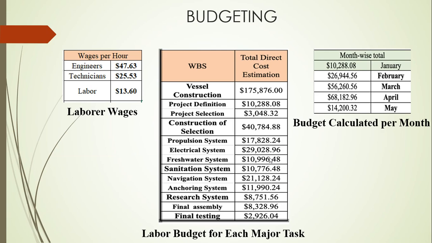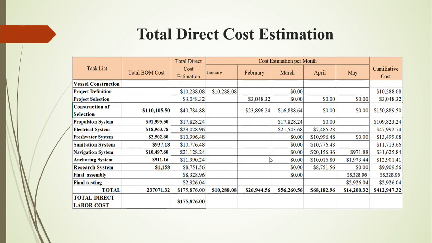From the Gantt chart we need to know the amount of wages we need to give in a particular month, because from January we need a very small wage amount, but in March and April we need a very high amount. This is because in the Gantt chart we can see that more work is scheduled to be done in March or April, so that gives more cost. And here is a more explanatory view of what was presented earlier, the monthly breakdown of the direct cost.